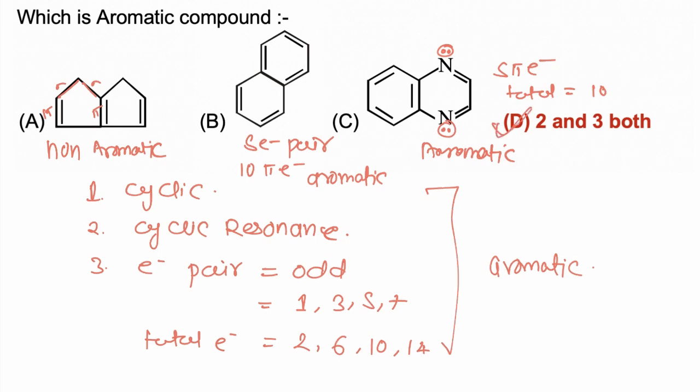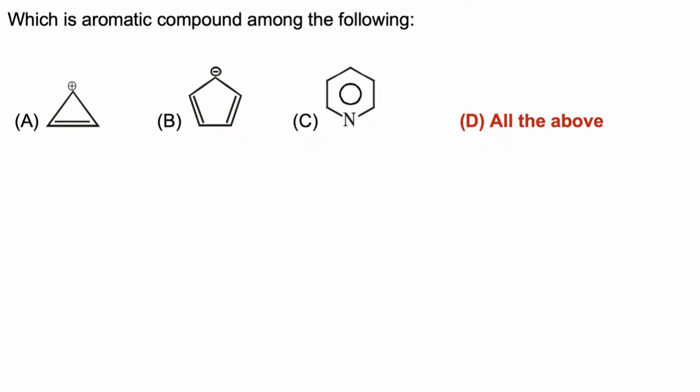and hence the correct answer is D. In this question we have to find which of the following is an aromatic compound. For any compound to be aromatic, it must be cyclic, and it must have resonance in such a way that conjugation is present in the ring. This type of resonance is called cyclic resonance.